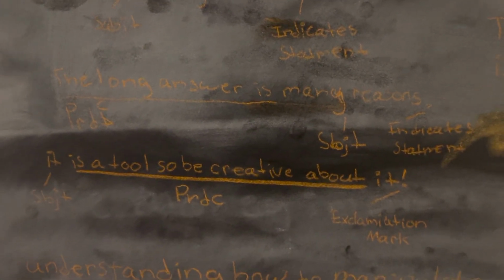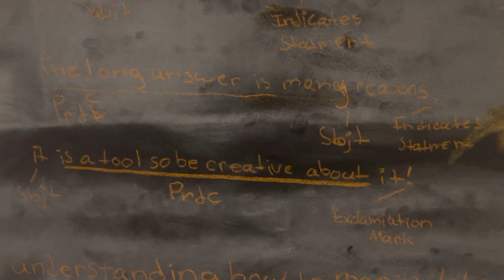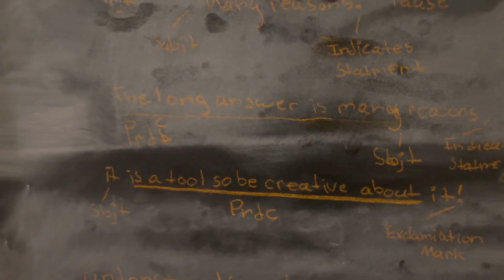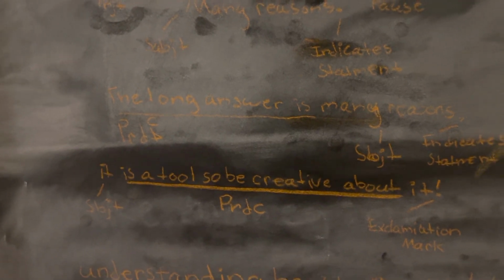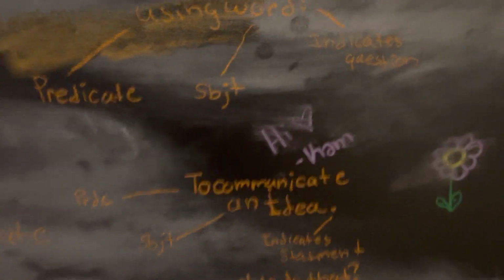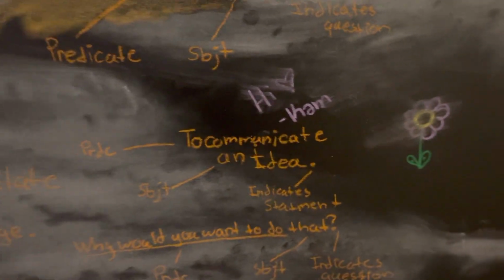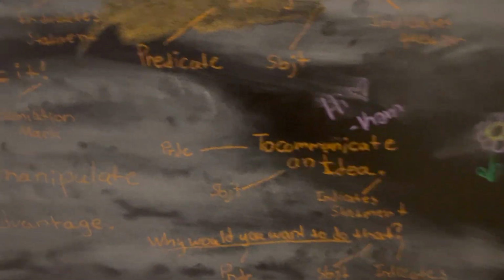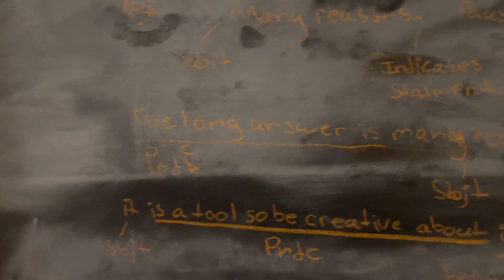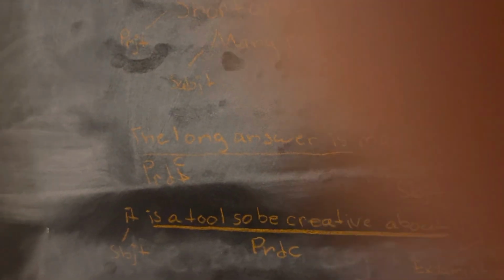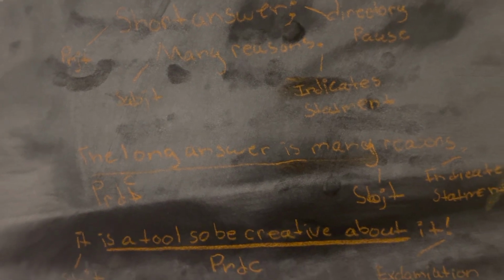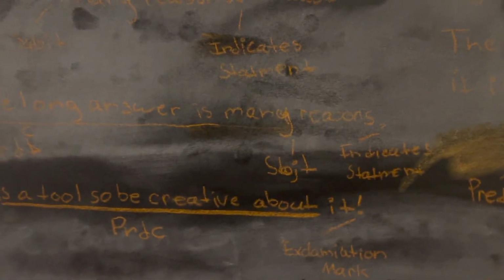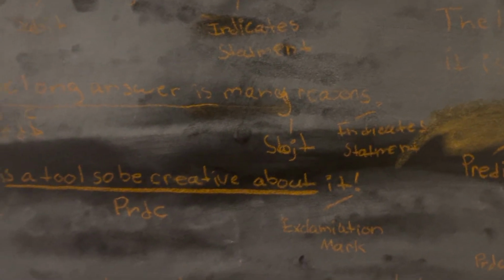I don't know if I should be expressing this as much as I am probably going to, but notice how the long answer is a lot more advanced to understand than to communicate. It takes a lot more context to understand the long answer is. The long answer is to what? Many different things. The subject, many reasons.